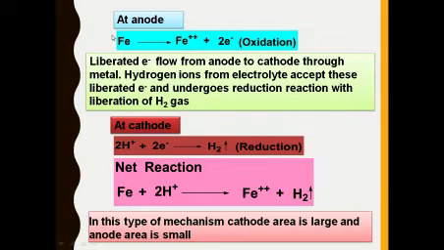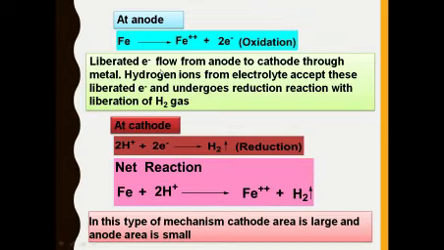At the anode, as we already discussed, the steel tank is made up of iron. So iron dissolves in the acidic medium in the form of Fe2+ with the liberation of 2 electrons. That type of reaction is called an oxidation reaction. In corrosion, the corrosion takes place over the anodic region. So keep in mind that every time, the corrosion takes place over the anodic region.